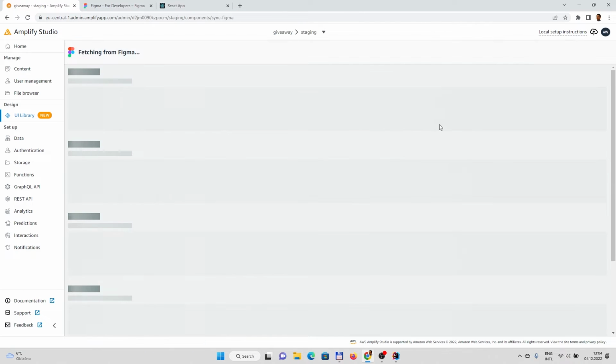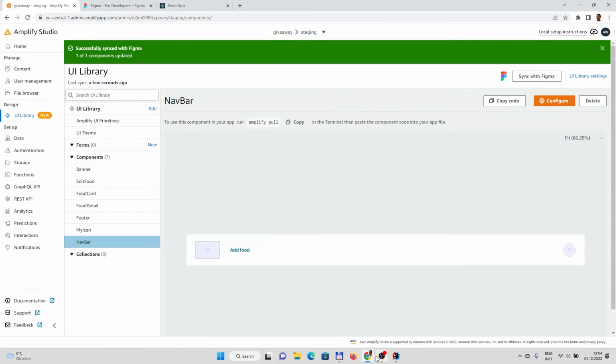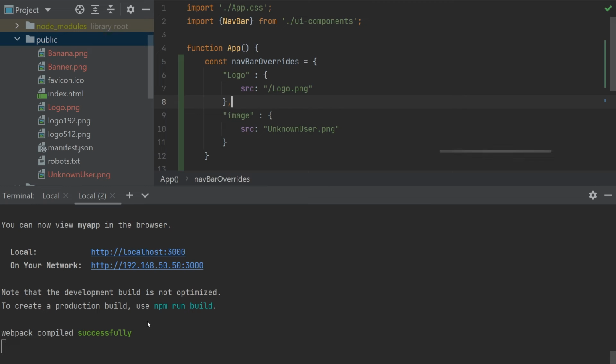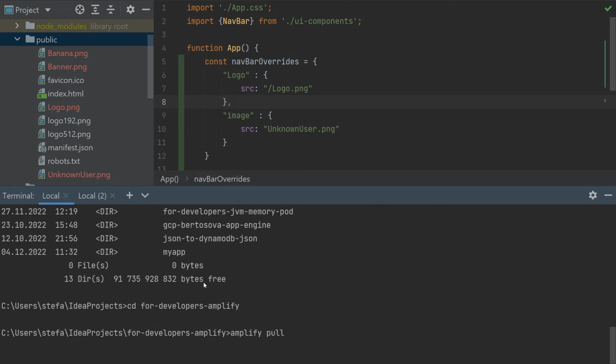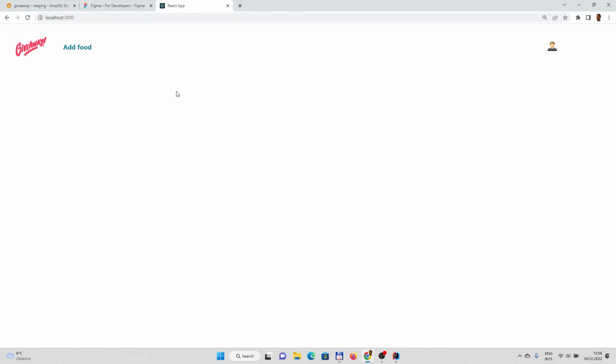So syncs with Figma. Let's see the changes. Okay, this looks bigger, accept. Now let's go to the code. And now after recompile, the image got bigger, looks better now.